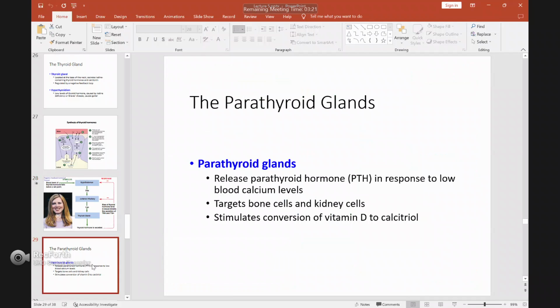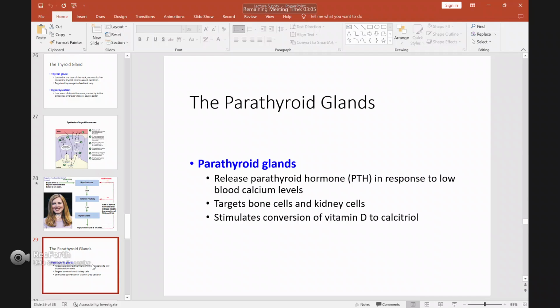Then we have the parathyroid glands. The location is at the back of your thyroid gland, and their function is to release parathyroid hormone in response to low blood calcium level. The targets are bone cells and kidney cells.